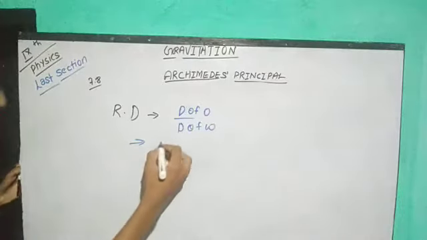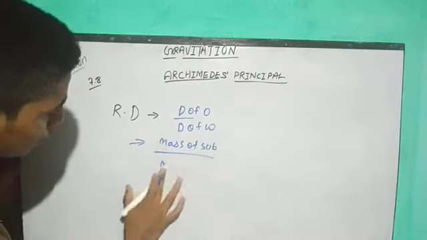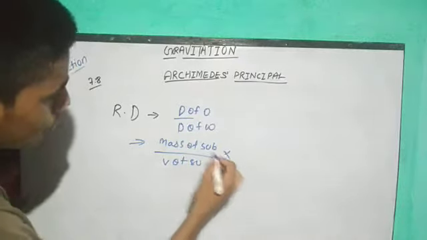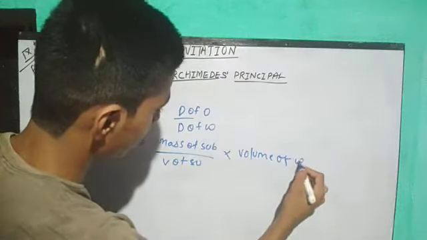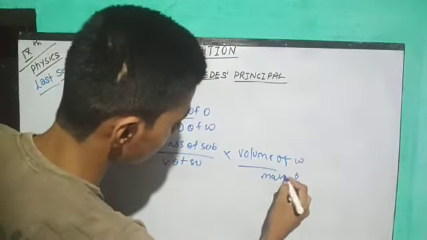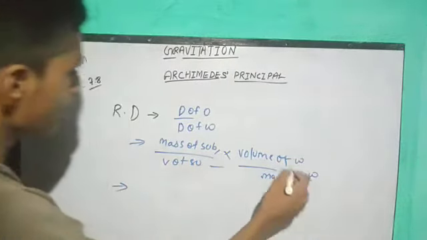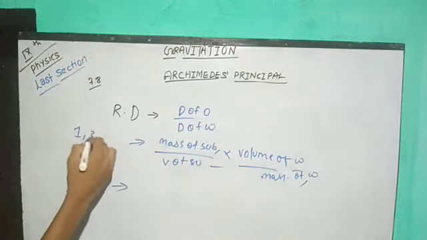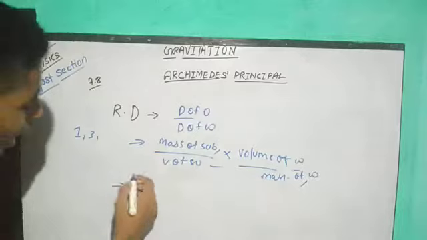As we know, density is equal to mass upon volume. Mass of substance upon volume of substance, and now since this comes down, up here the volume will come. Sorry guys, here mass will come, so mass of water. So guys, always remember that this unit cancels with this unit. So whenever you get relative density, you will get only numerical values, guys. There we get only the numerical magnitude of any particular object as compared to the density of water. There we can't see any unit. So always remember this. Now I'm going to tell you why iron sinks in water.